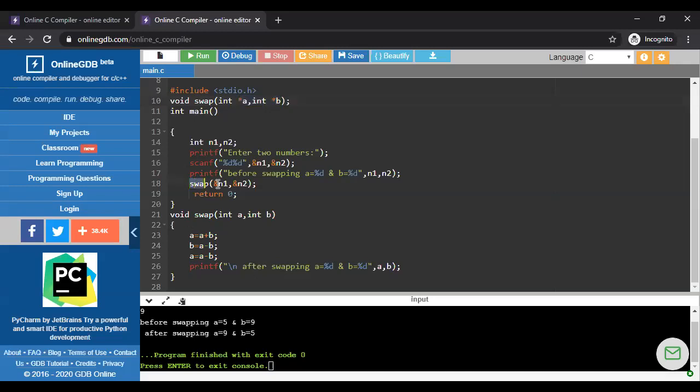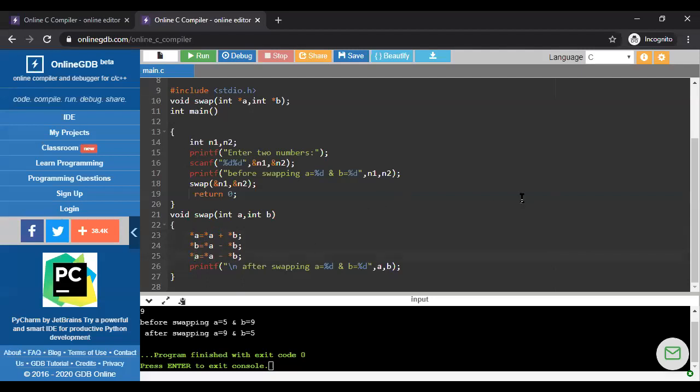So after creating this relation, after passing this address from the main function, now we are working with pointer variables in that part. So simply here, I'm writing star A plus star B. So star A minus star B, and star A minus star B, and all are star, sorry.